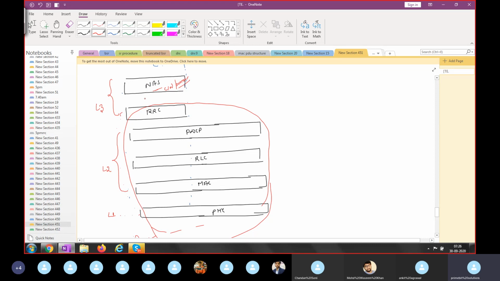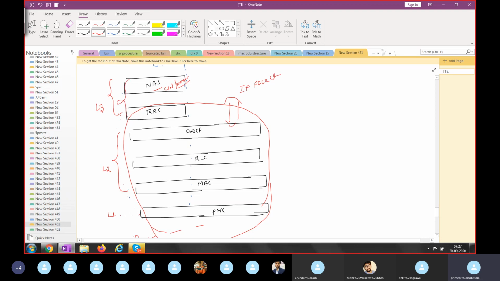Because the layers in layer 3 handle only signaling information. No user traffic information will come to layer 3. NAS and RRC belong to layer 3, which is in the control plane only. PDCP is the first layer which will carry your user traffic information.